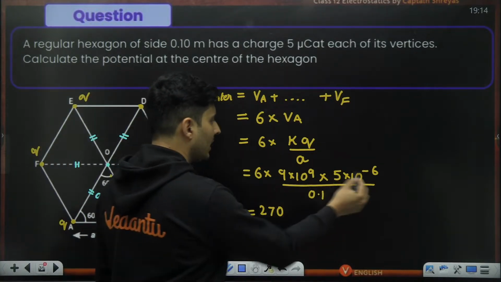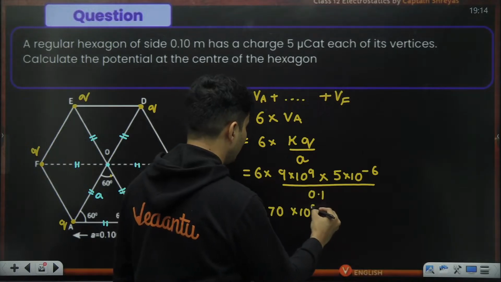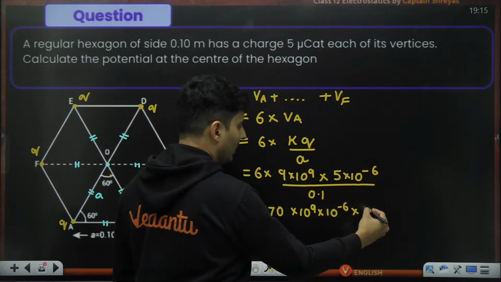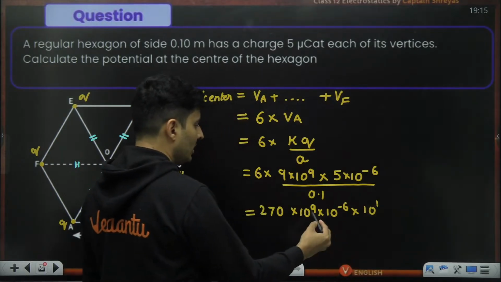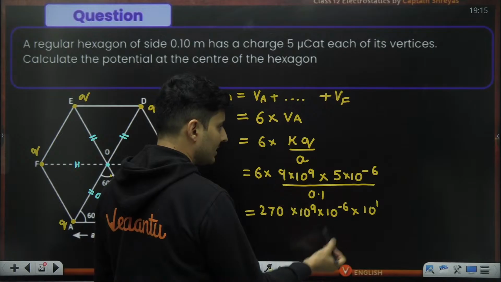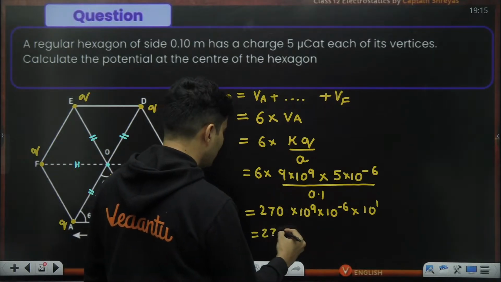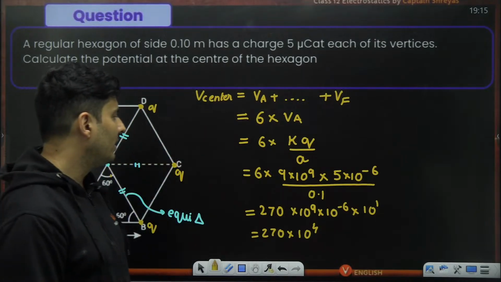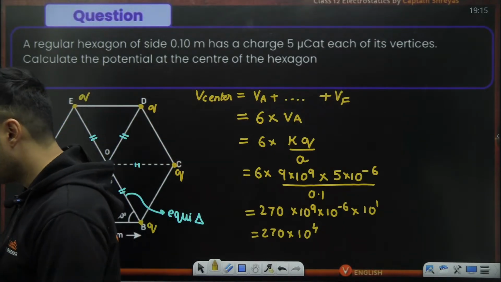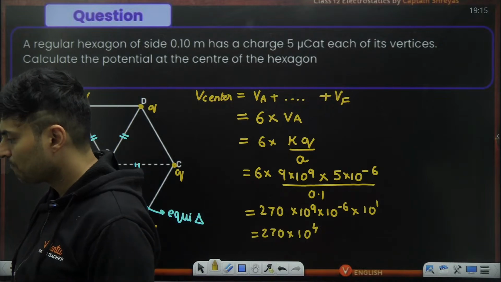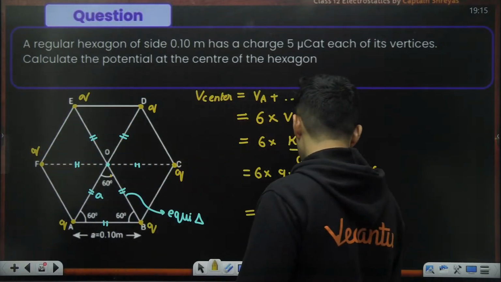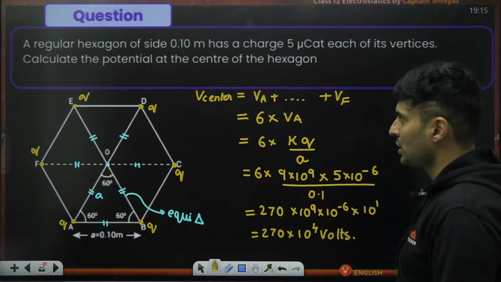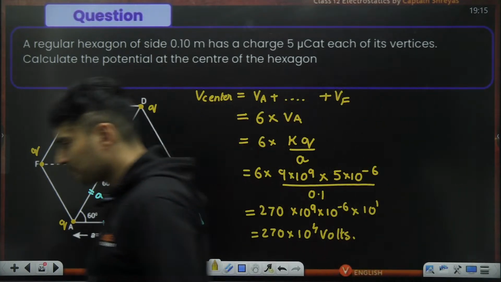All right. Now regarding the powers, this is 10 to the power 9 as it is, 10 to the power minus 6 as it is. 0.1 is 10 to the power negative 1, goes on the top, becomes positive 1. So 9 plus 1 is 10, and 10 minus 6 is 4. So this will be 270 into 10 to the power 4. That is the answer. Everybody with me? Understood? Clear? But this will be in volts. That is how it is. Correct. Shall we go to the next one?